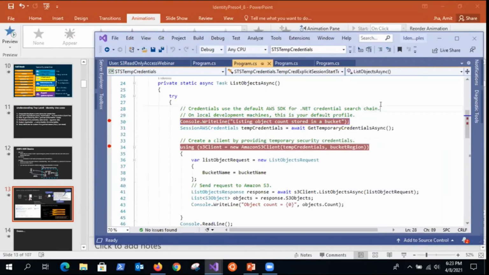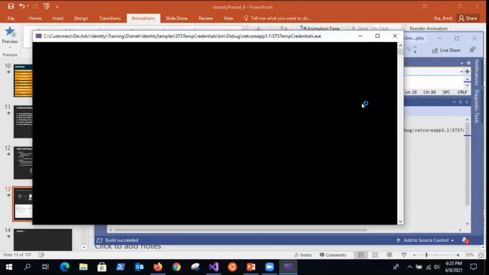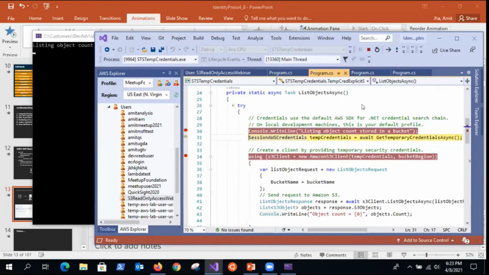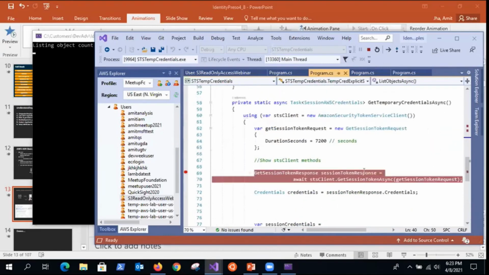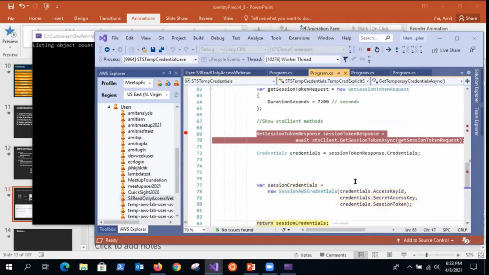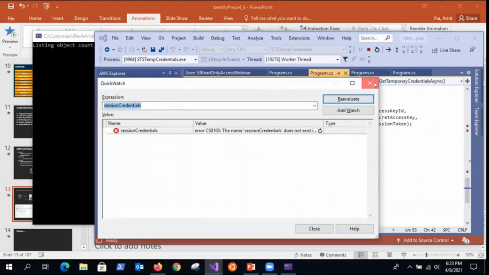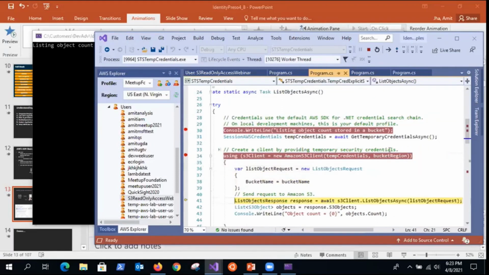Right, so let's quickly go here. And these SDKs that I'm showing are .NET based, but they're applicable anywhere. Like Java has an SDK, the same set of APIs are available there. So here you go. I call in, and I'm interested in the actual temp credential call. Here you go. Okay. So that's my credential. And if I see, it has the underlying value. Let's go in, it will get that value and pass it.